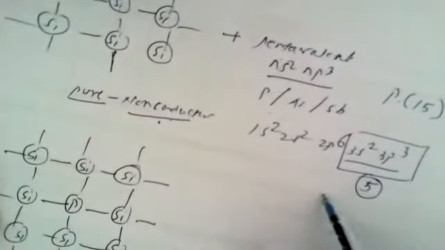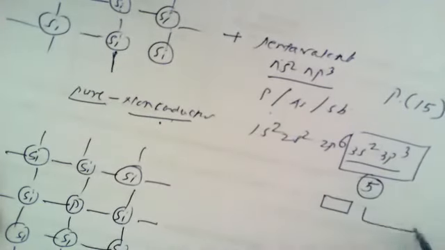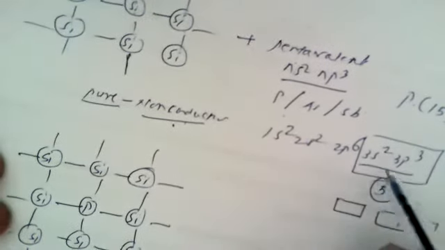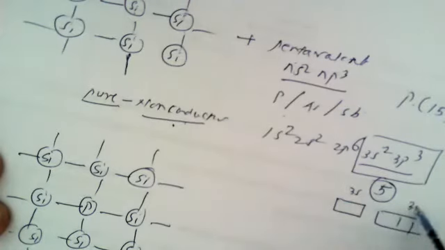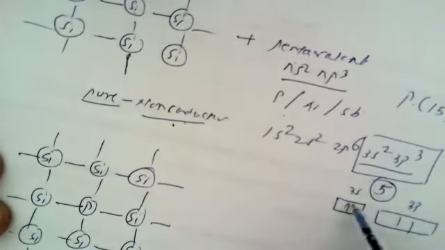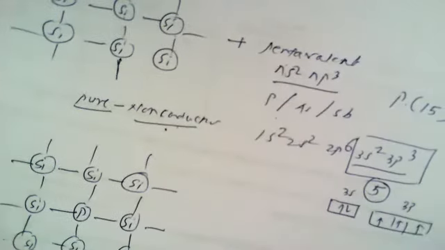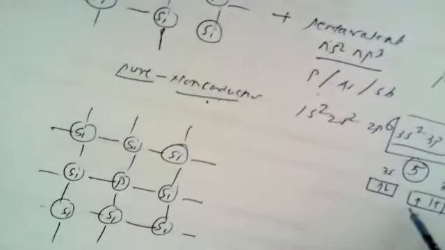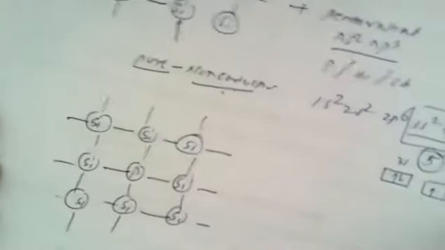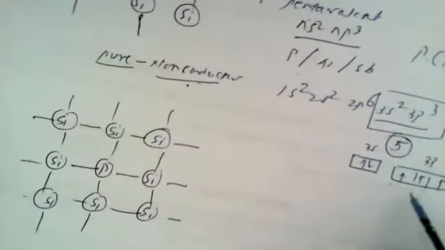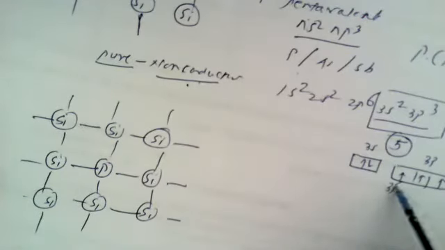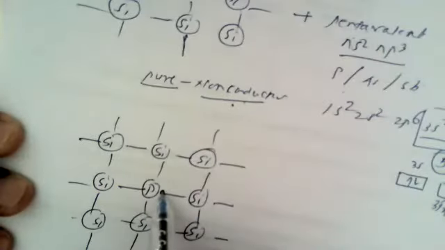So the box diagram representation for this can also be shown like this. This is a 3s and this is a 3p orbital. 3s has 2 electrons, the 3p orbital has 3 electrons. So these are the 5 electrons. Amongst these 5 electrons, the first electron is a 3px electron which is shown here.